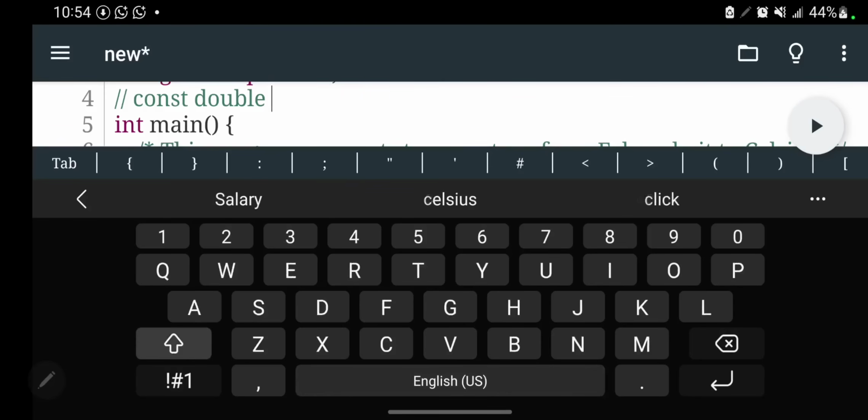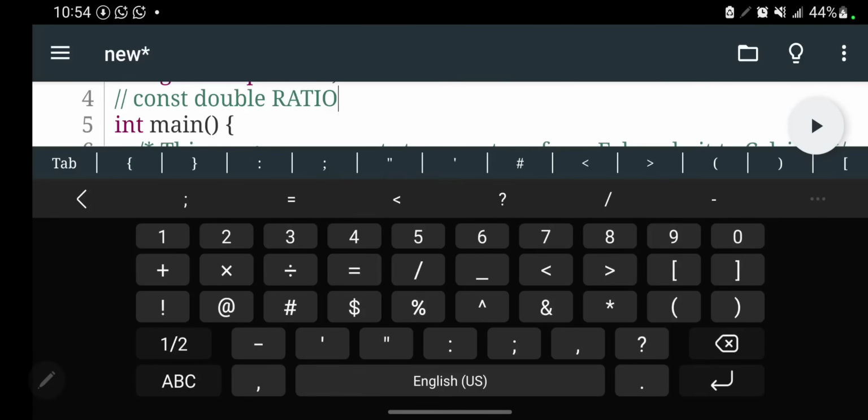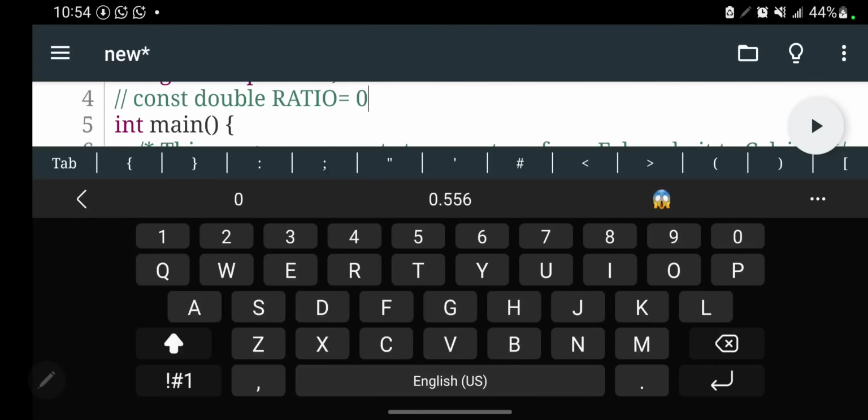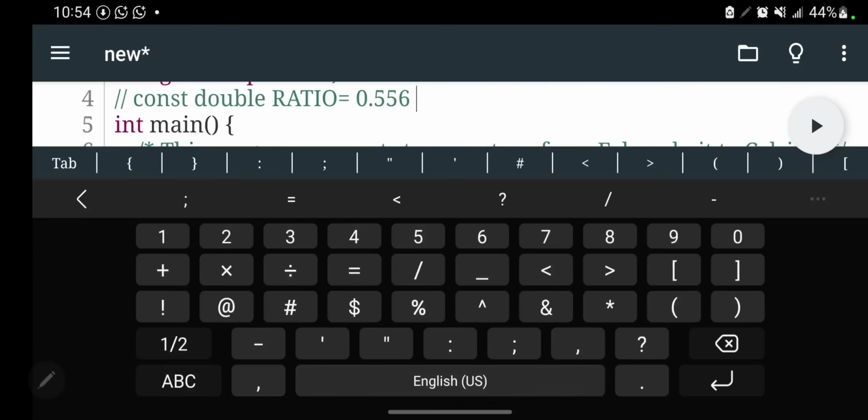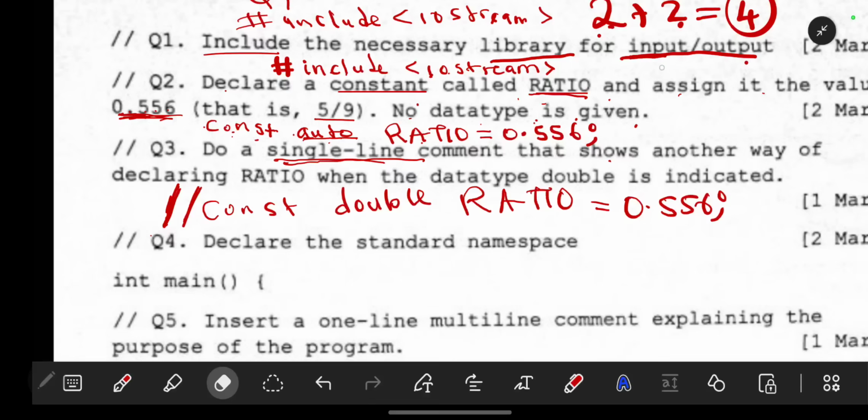Constant double ratio, which should be equal to 0.556 like that. Then we are going to put this. If you don't leave space there, it's okay. So that's a comment. A comment will be shown in green in this case if your background is white. So that is you making the comment there.